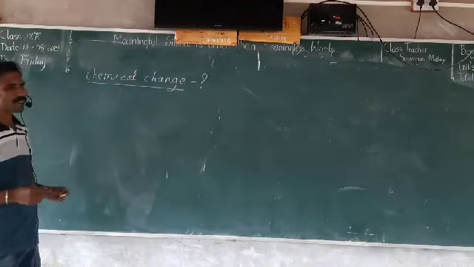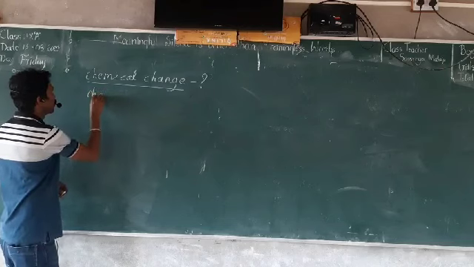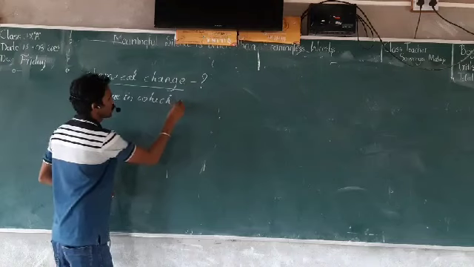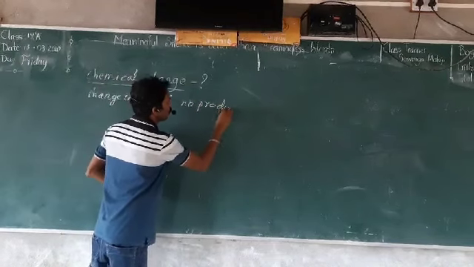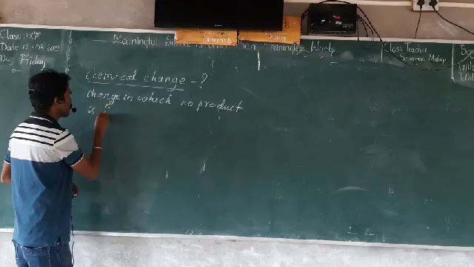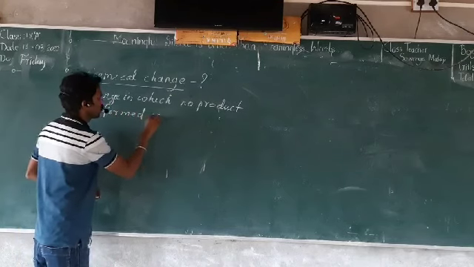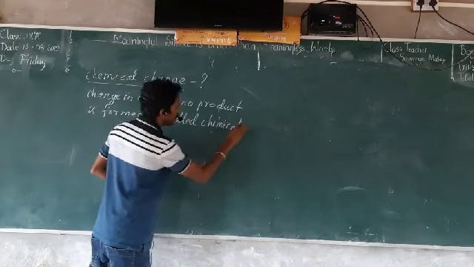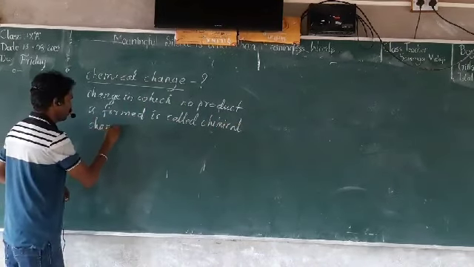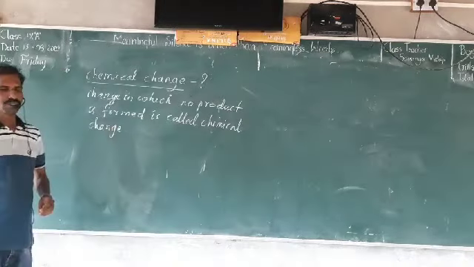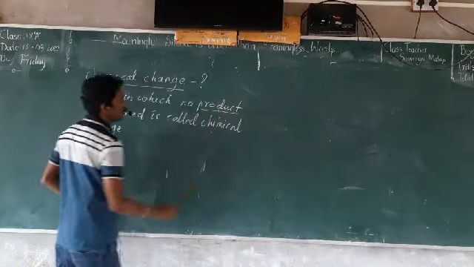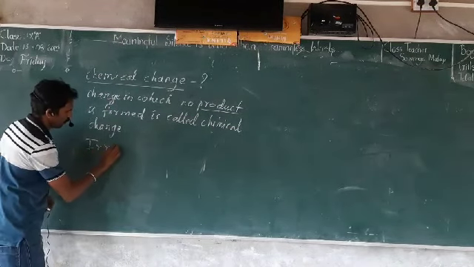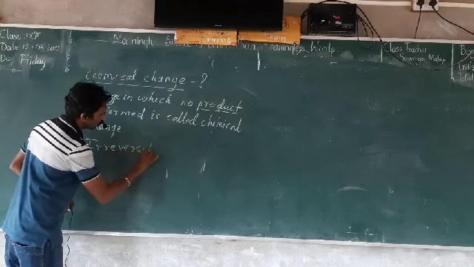So if we come to the chemical change, it is a change in which a new product is formed, and it is irreversible in nature.